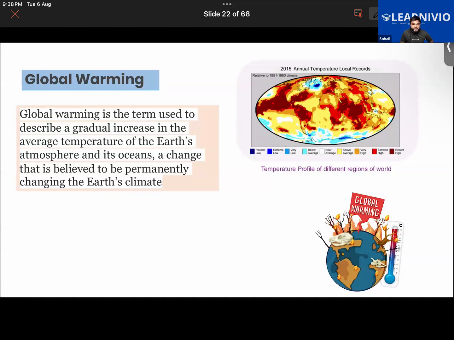And due to deforestation, we have learned about global warming also. This is also one of the consequences. Aisha, please read the given paragraph.